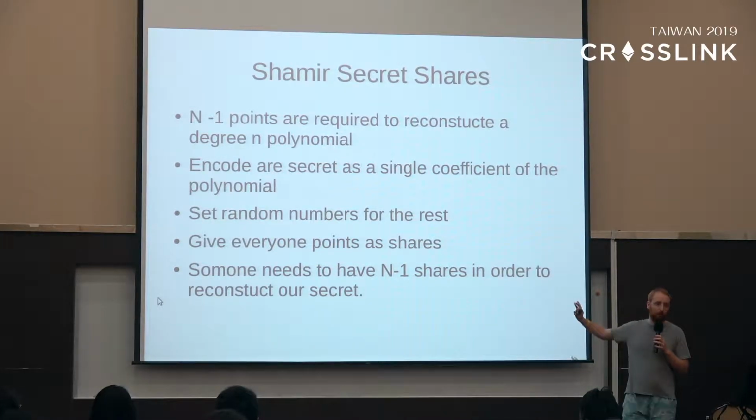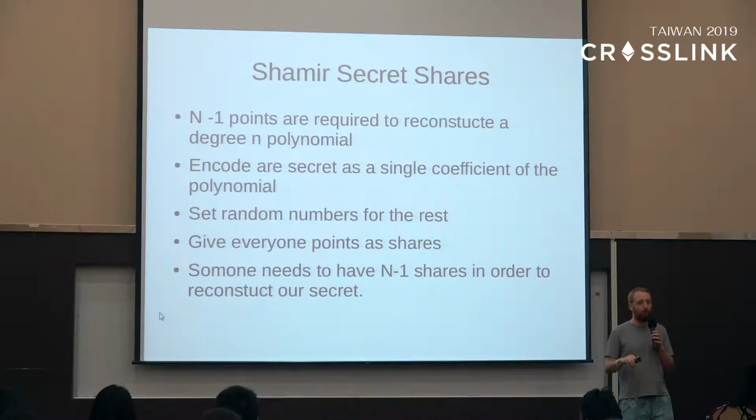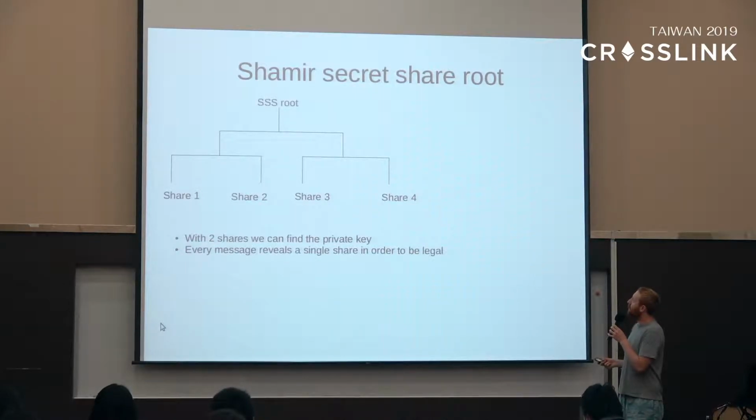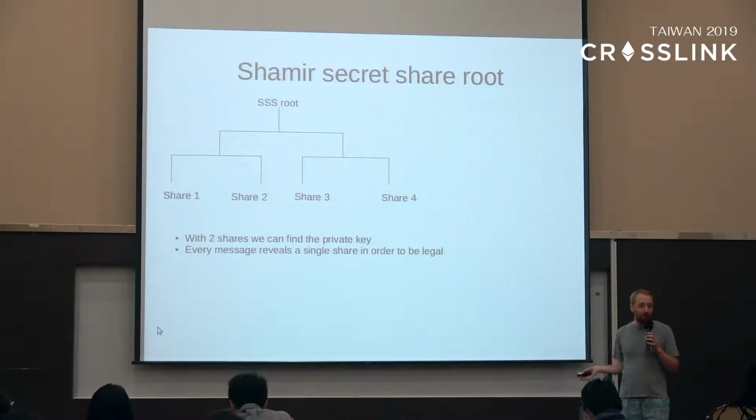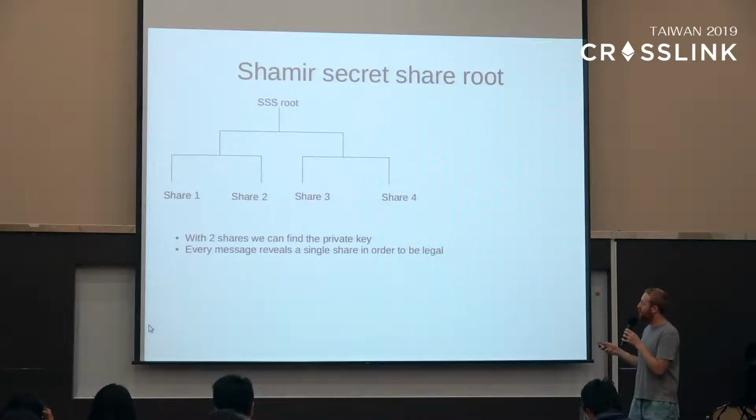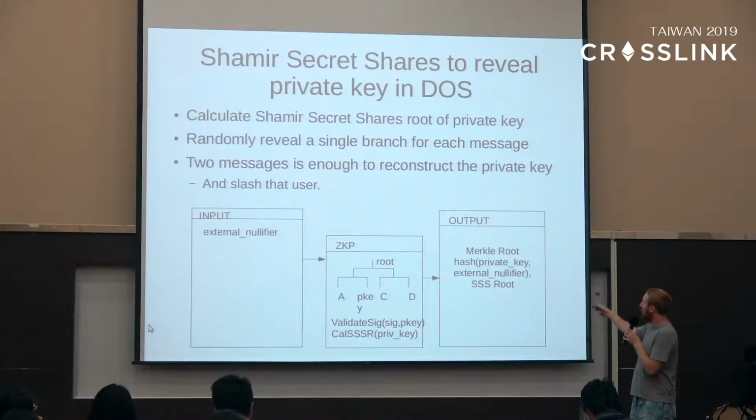Okay, so this is some crypto that you can explore a little bit later, but it's just a component of what we're going to use in order to build a whole system. Okay, so what do we do? So what we do is we construct this Shamir secret share root. So basically, we calculate a bunch of Shamir secret shares, and we put them into a Merkle root. Yeah, and we reveal that Merkle root in our zero-knowledge proof.